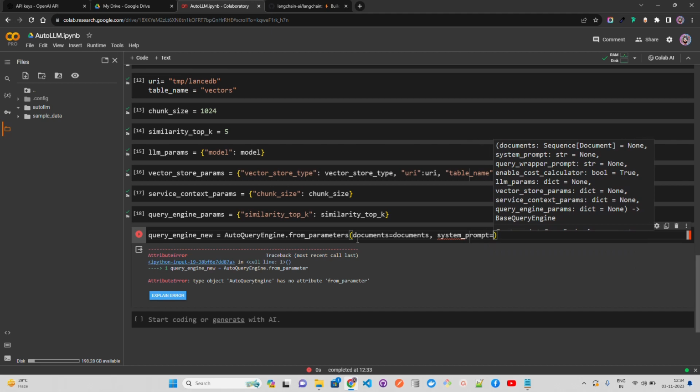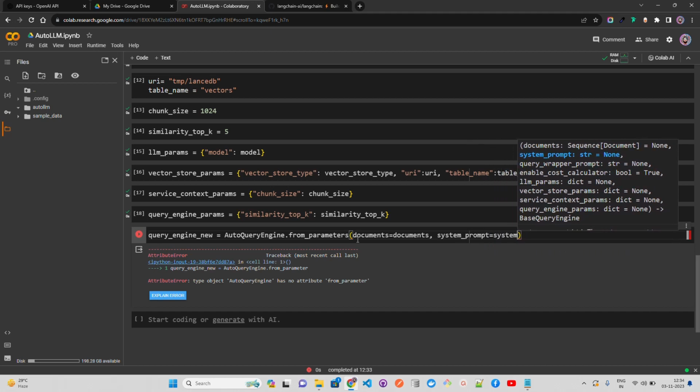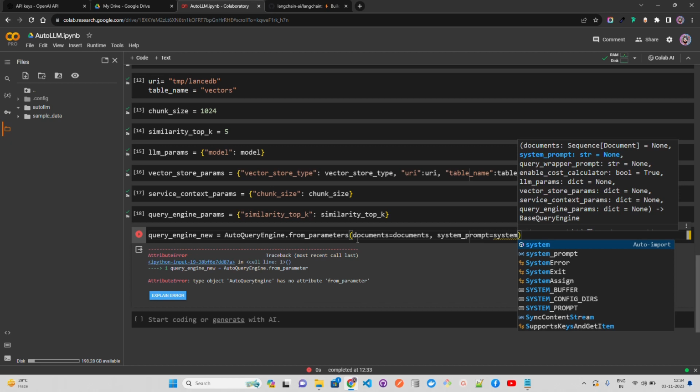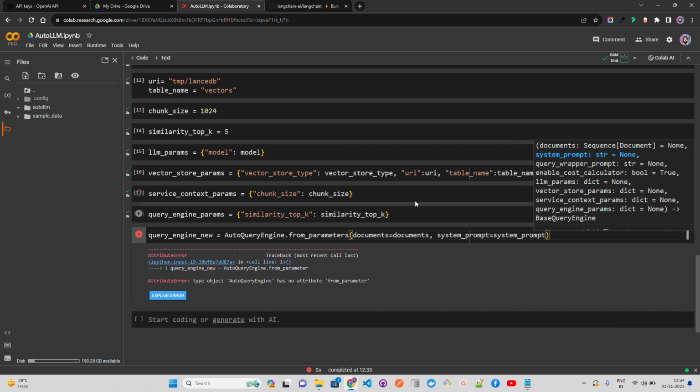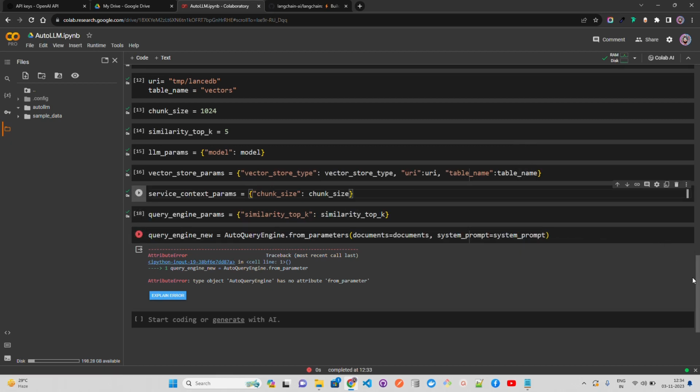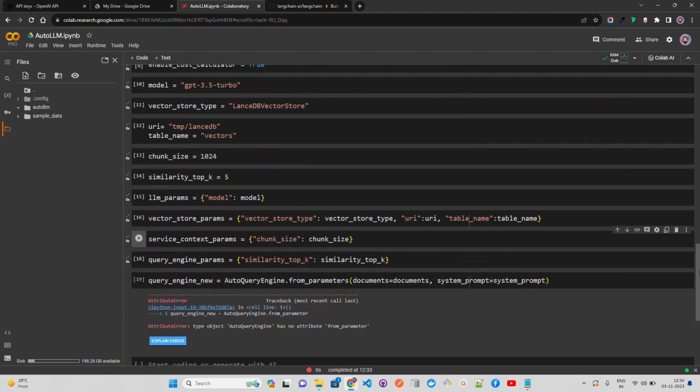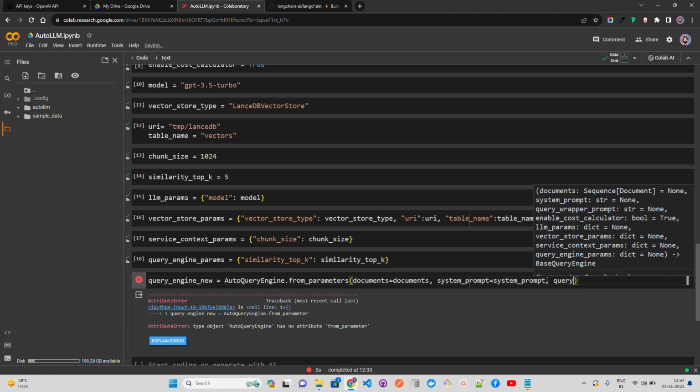So system prompt equals system prompt. I hope this is what we have defined, right? Let me just go up and see. Okay, we have system prompt, and documents have been given, system prompt has been given, then we have the query wrapper. So query wrapper prompt equals query wrapper prompt. Okay, query wrapper is done. The next thing is the feature called enable cost calculator that we have set.